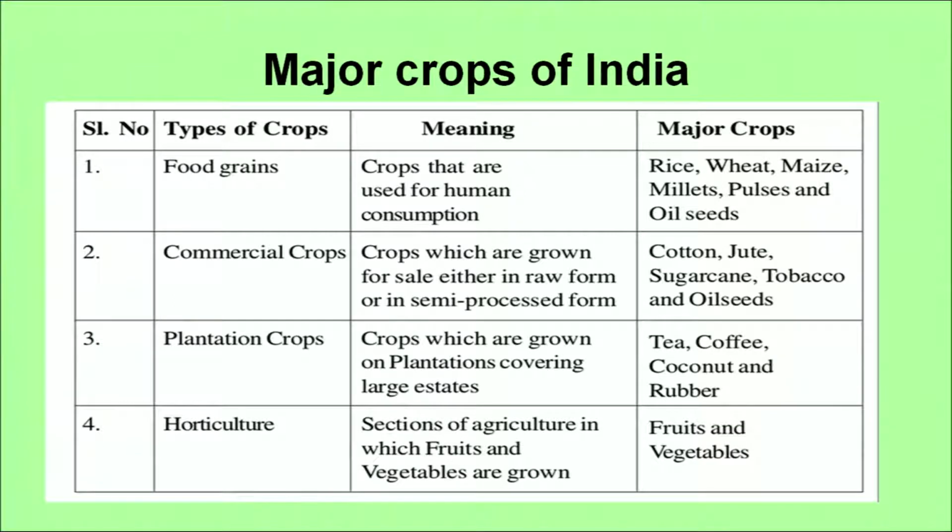Second is commercial crops, which are mainly grown for commercial purposes and for sale, and these are cotton, jute, sugarcane, tobacco and oilseeds, etc. Third is plantation crops, mainly grown as plantations. Large estates are there, and the examples we have seen earlier are tea, coffee, coconut, rubber, etc. And then horticulture crops are also there, which include vegetables and fruits of different types.